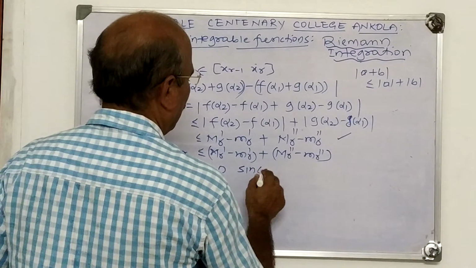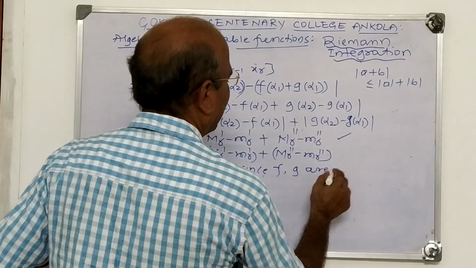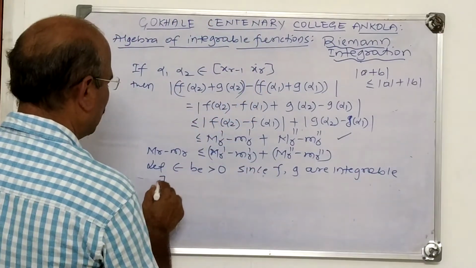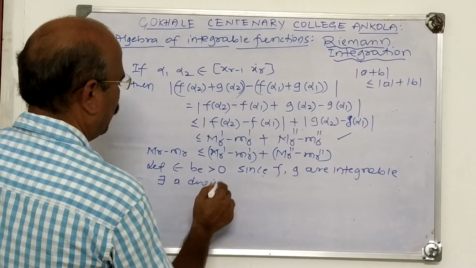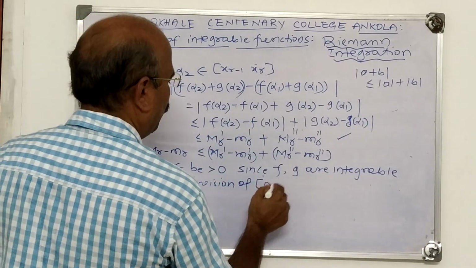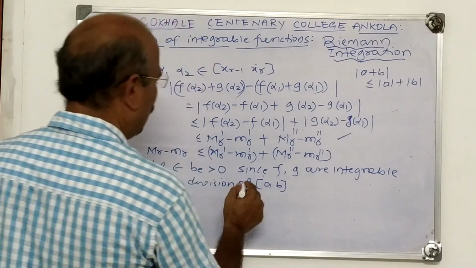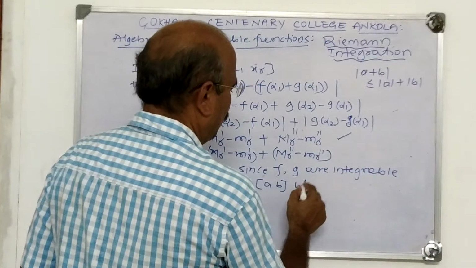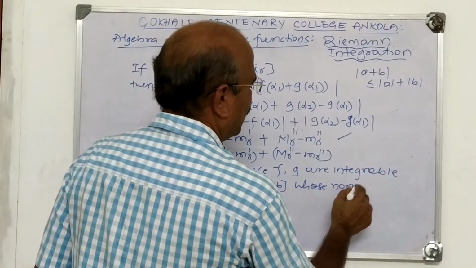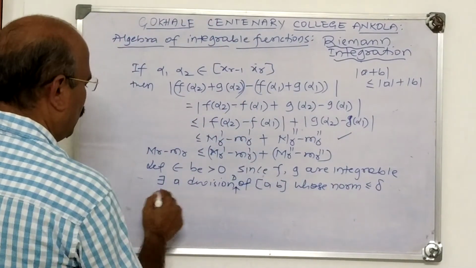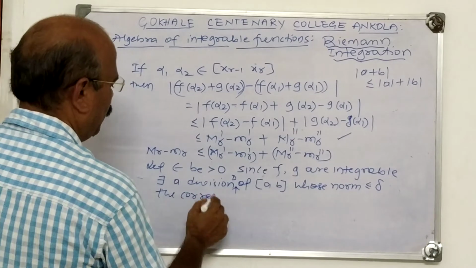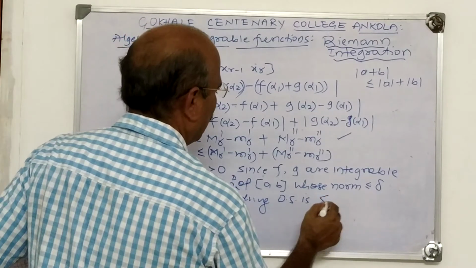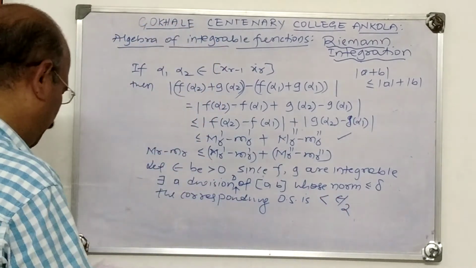Since f and g are integrable, it is given f and g are integrable, there exists a division D of AB, whose norm is less than or equal to delta. The corresponding oscillatory sum is less than epsilon by 2.